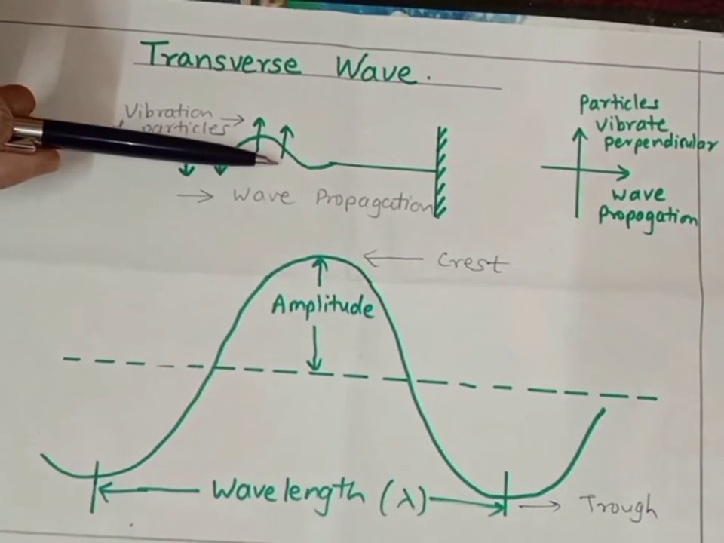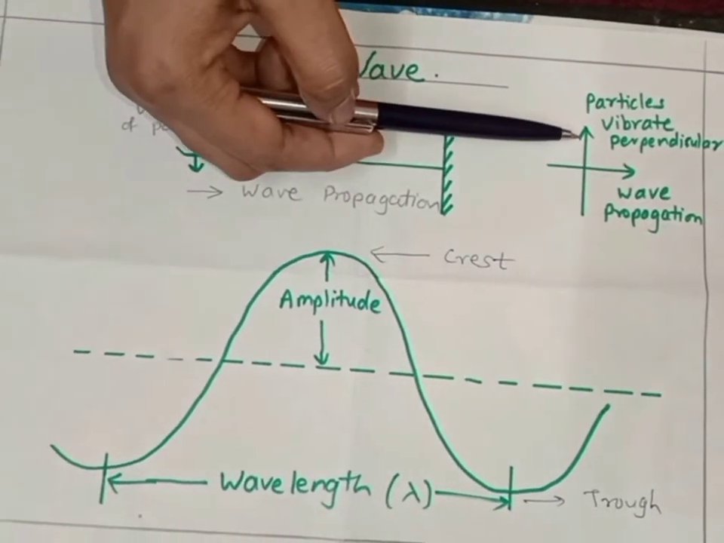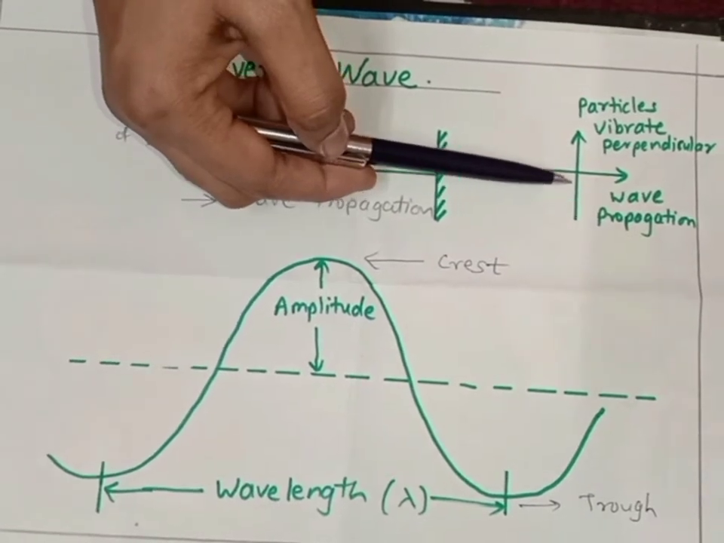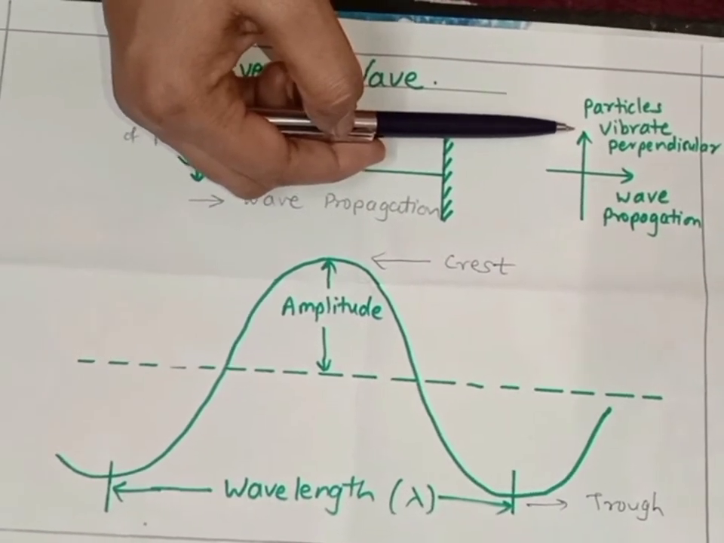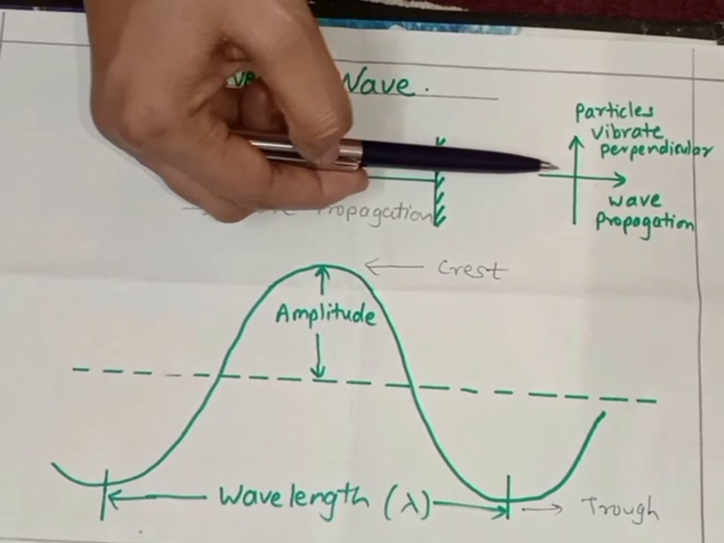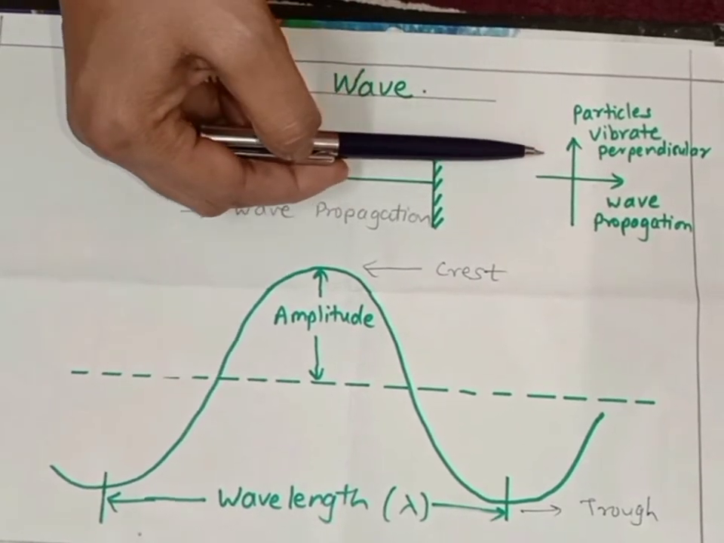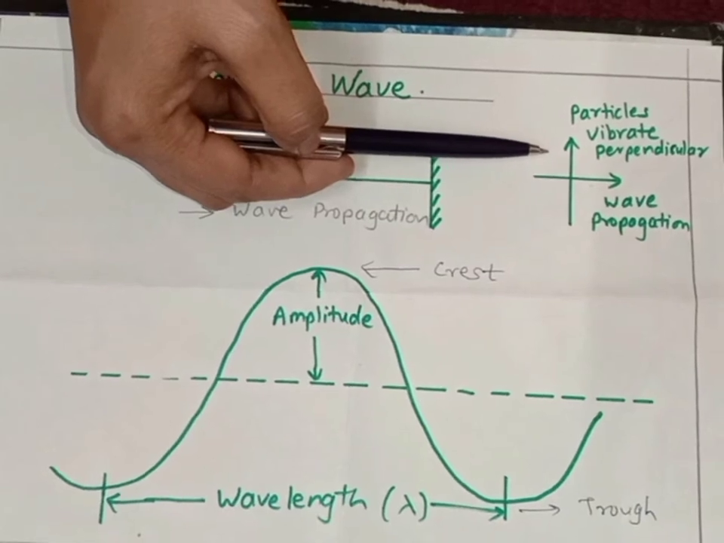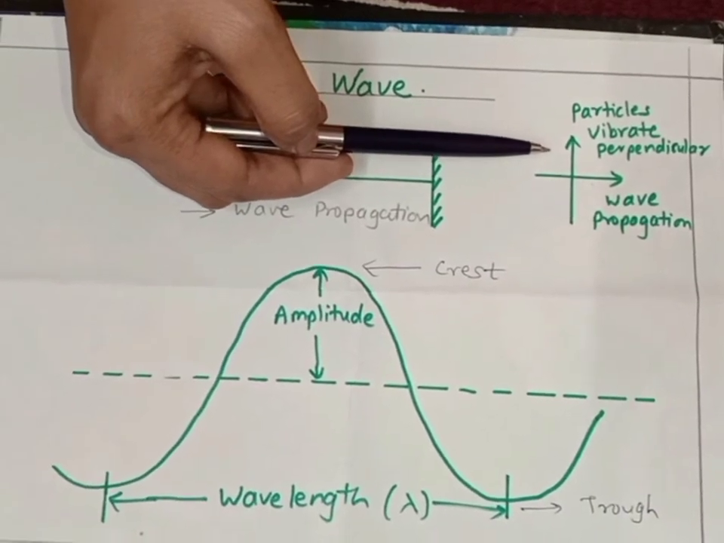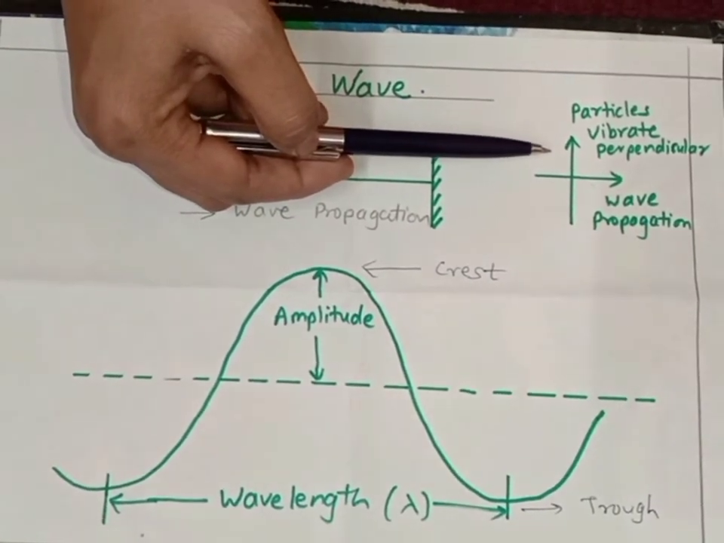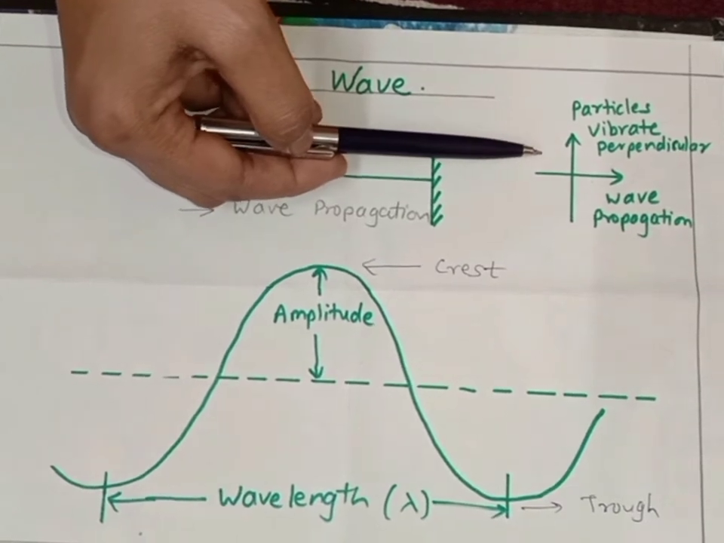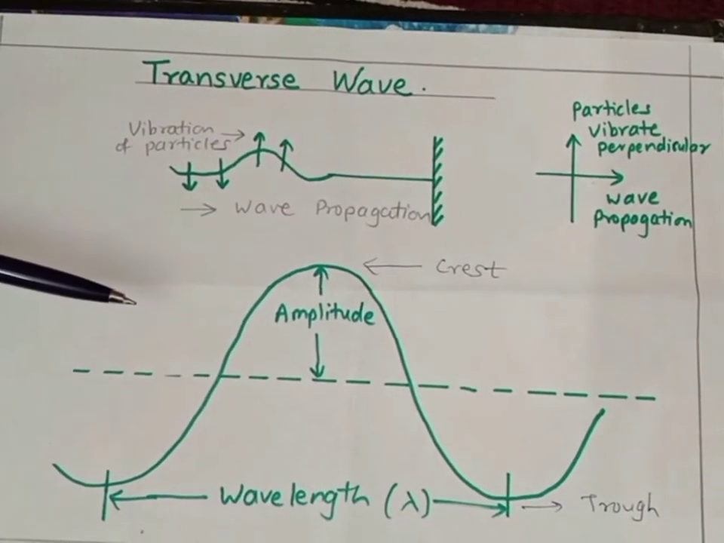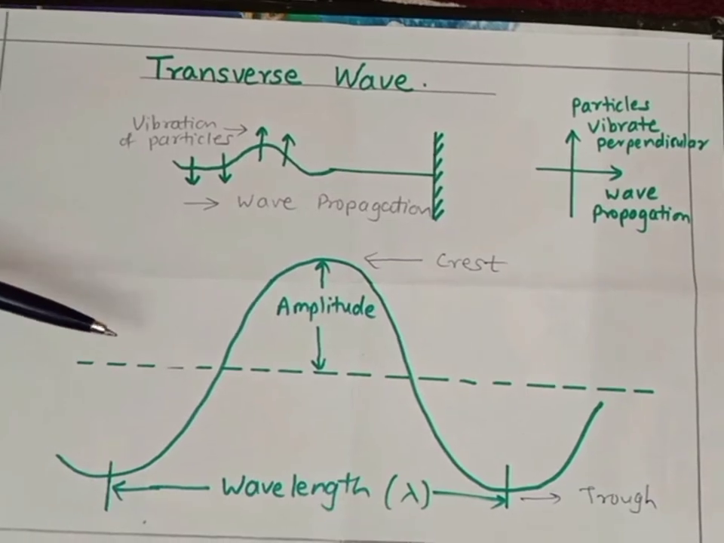So when a transverse wave is created, the vibration of the particles of the wave is perpendicular to the direction of propagation of the wave. This type of wave is called a transverse wave. Light, which is nothing but a form of an electromagnetic wave, is a transverse wave. Now let us discuss some basic terms about the wave.